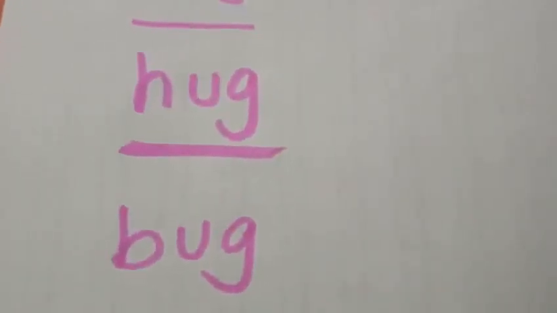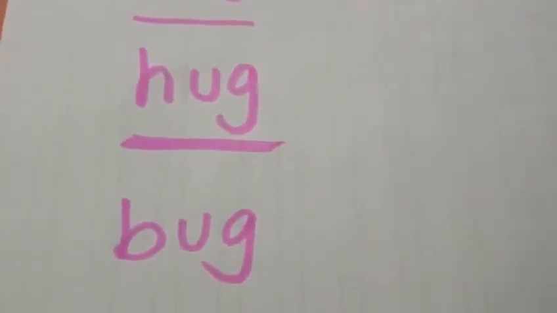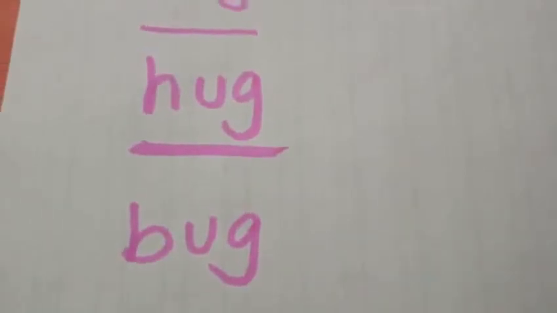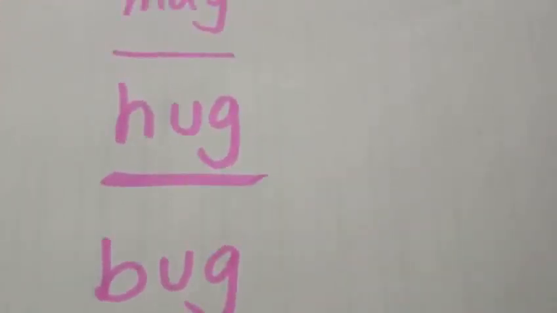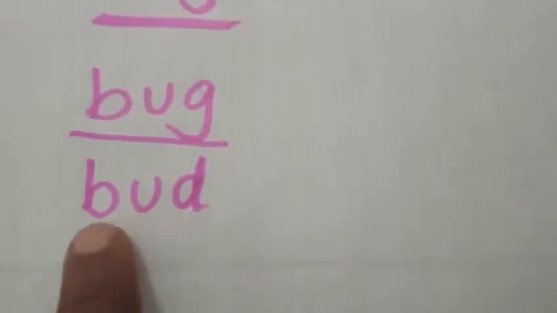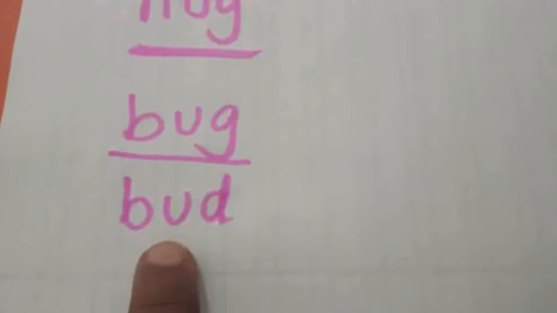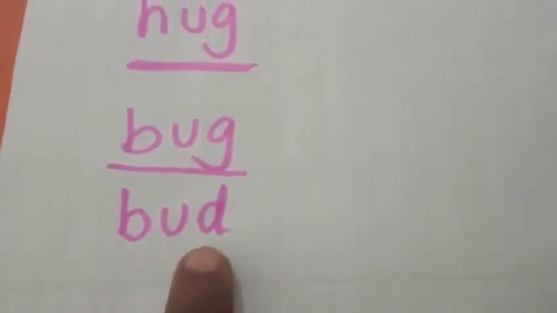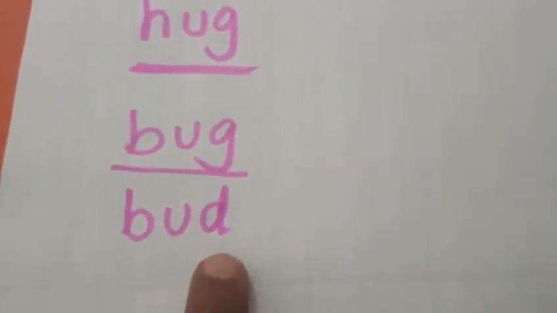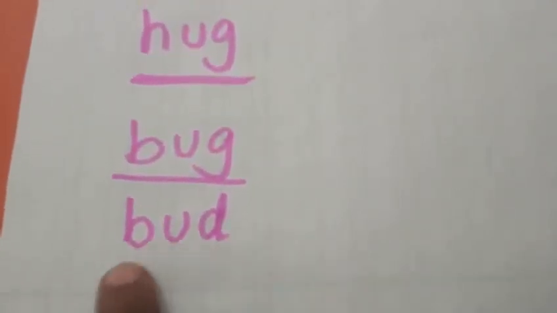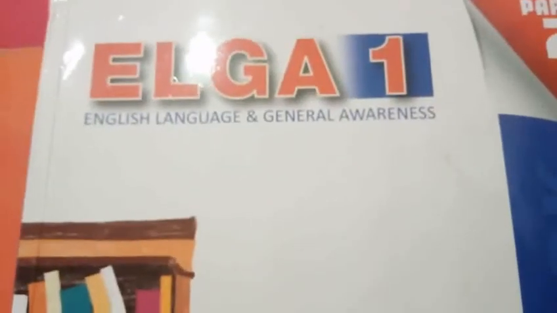How do you have to read this word? You have to use your left hand and the letter sounds to read this word, okay? Let us see one more example. Beginning sound b. Middle sound a. End sound d. Let us read this word. Bud, bud. Once again, mug, hug, bug and bud. Do you understand, my dear children?